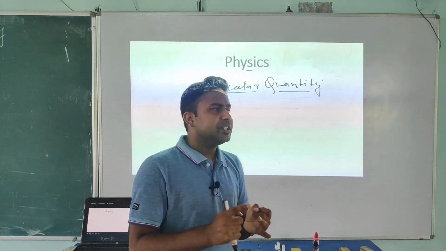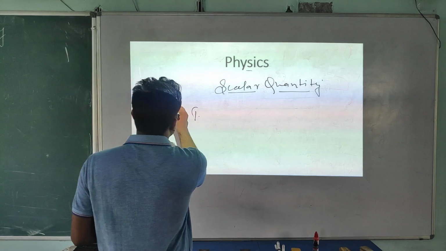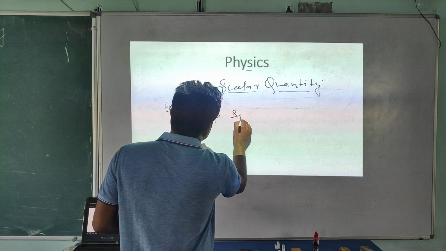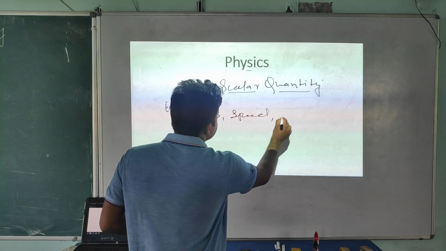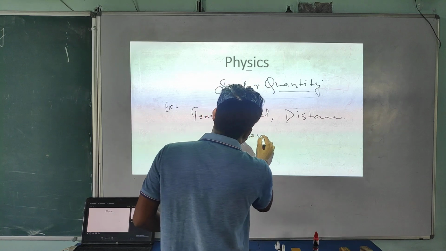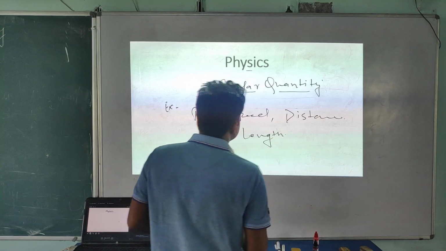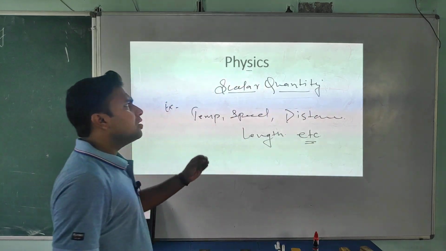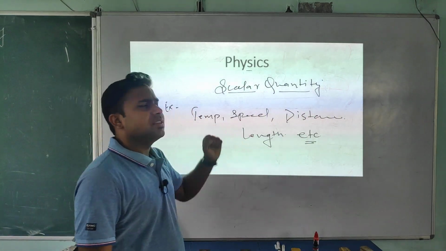Distance, speed, temperature, length. So many examples. These are the examples of scalar quantity.